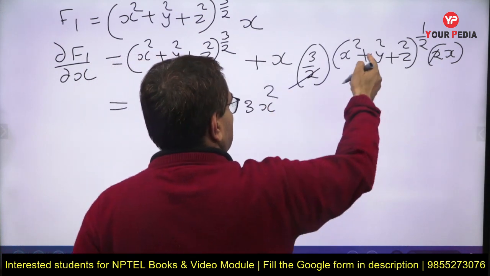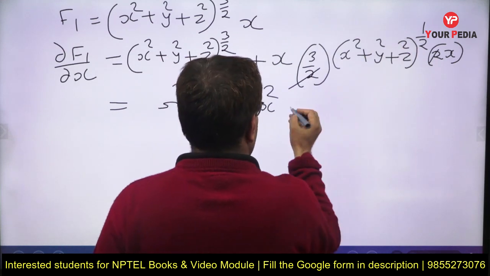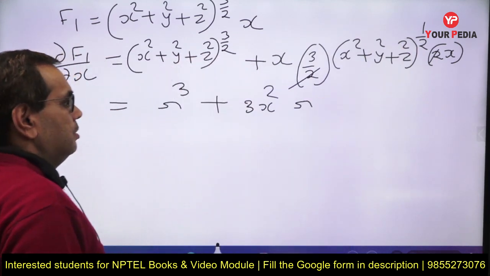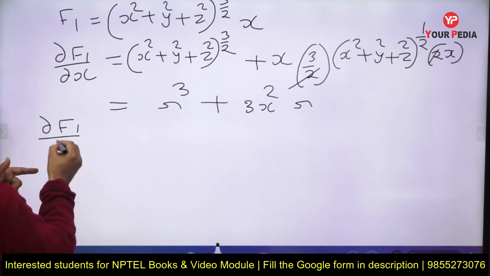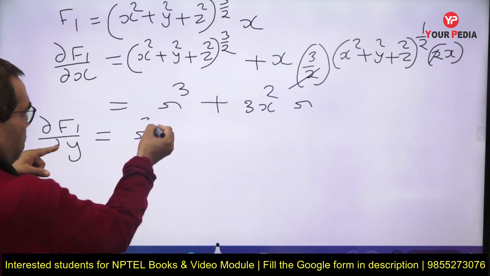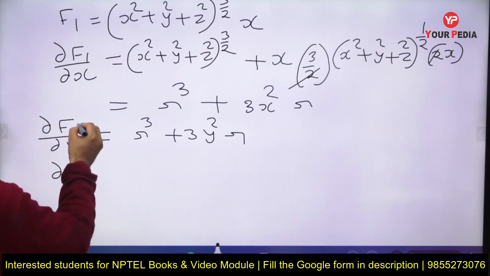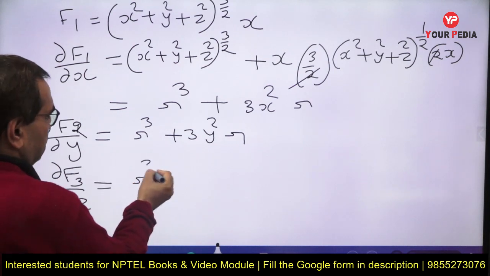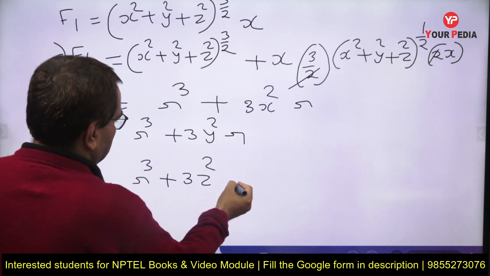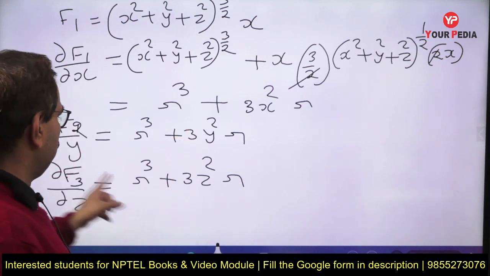Okay, and this is what, x square plus y square plus z square. ये आपका क्या है यहाँ पे r. Okay, इसको हमने r लिखा. Now similarly we can write another quantity, that is del f2 upon del y. So it will be r cube plus 3y square r, and third one is del f3 upon del z, that is equal to r cube plus 3z square r. सेम तरीके से हम दोनों को लिख सकते हैं डायरेक्टली. अब ठीक है, यहाँ पे केवल y और z चेंज होंगे अकॉर्डिंगली.